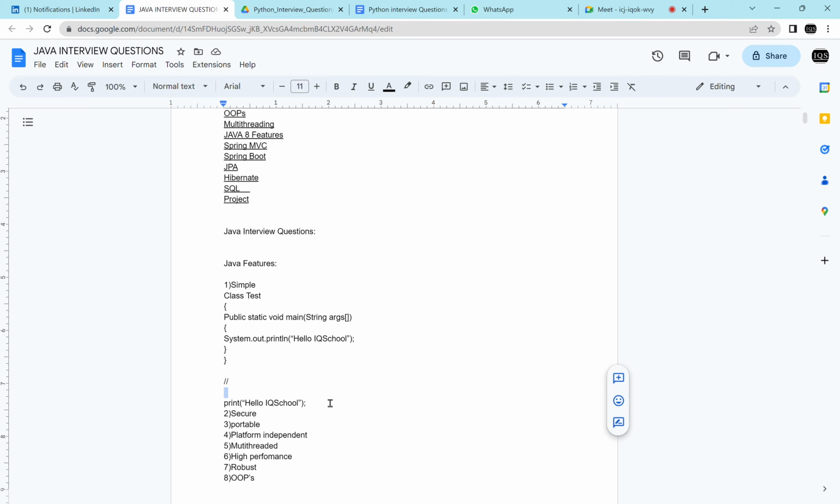The reason is why Java people are telling it is simple. Now you guys know C language, C++, C programming language, right? Actually, the Java programming language is developed on top of which language? C and C++. Java programming language has developed on top of the C programming language.